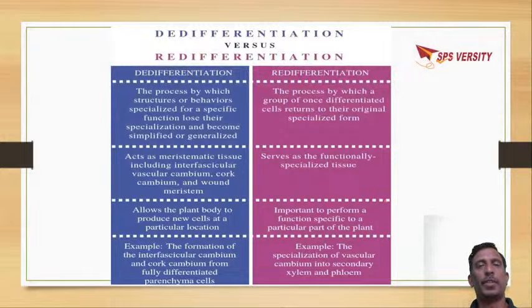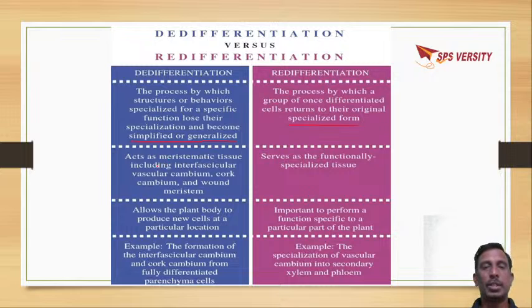And if you look into the differences between dedifferentiation and redifferentiation: in dedifferentiation, they lose their specialization and again become simplified and generalized. That means again they will gain the property of cell division. In redifferentiation, again they come into a specialized form, that means they lose the function of cell division.